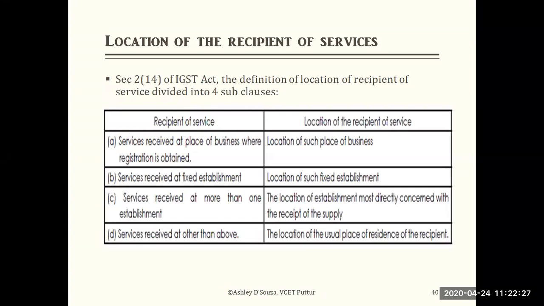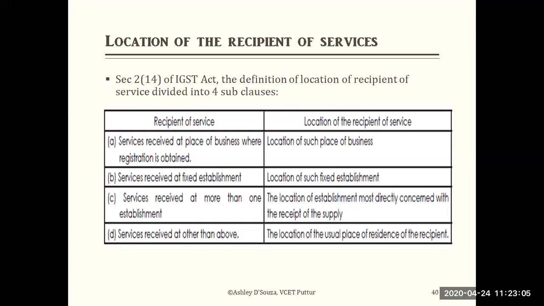The first one: services received at a place of business where registration is obtained. It's the place where you have registered your business, and the location of such place of business will be considered. Next comes service received at a fixed establishment. There is a particular place that has been established, and you are getting the service there, then the location of that fixed establishment is considered.